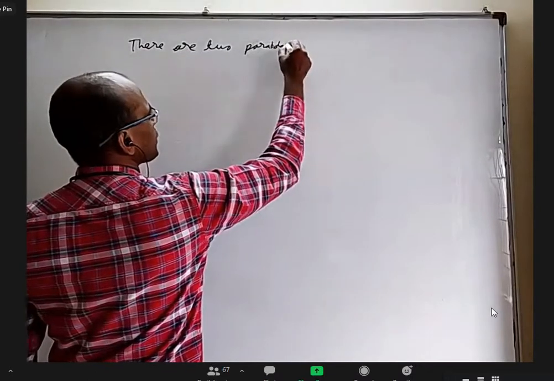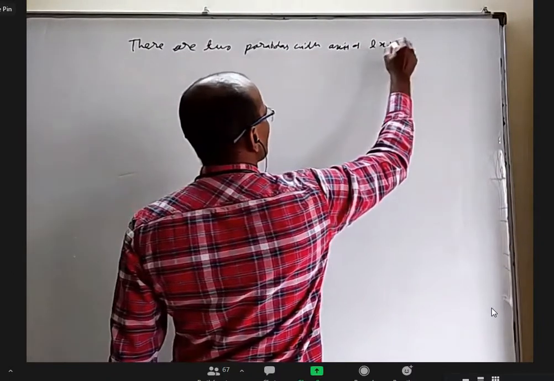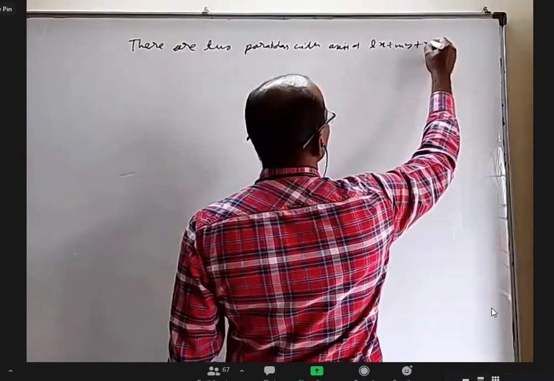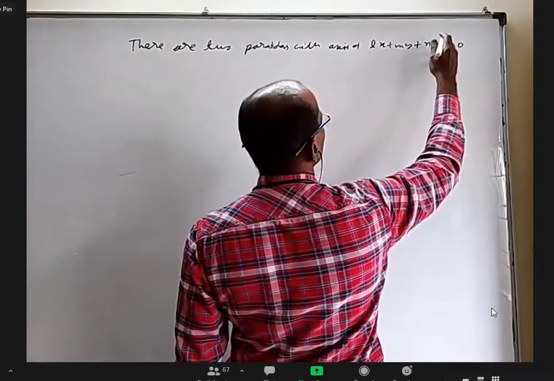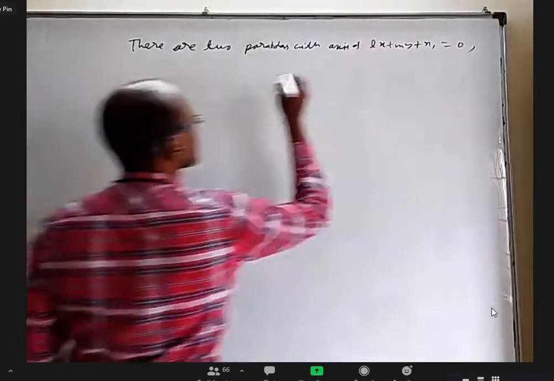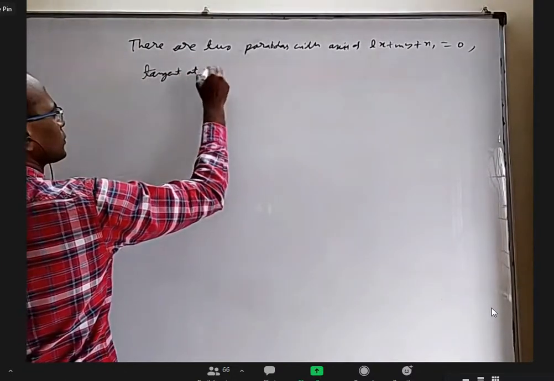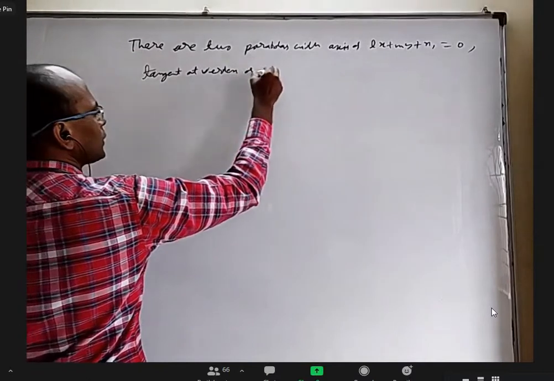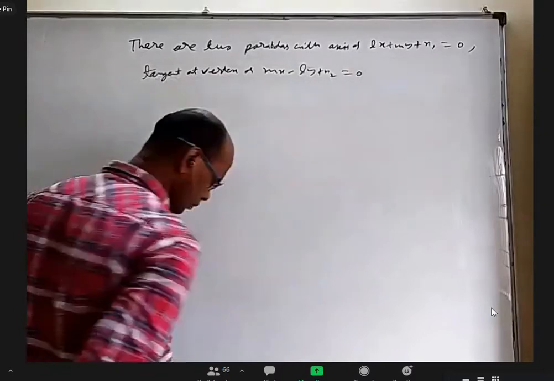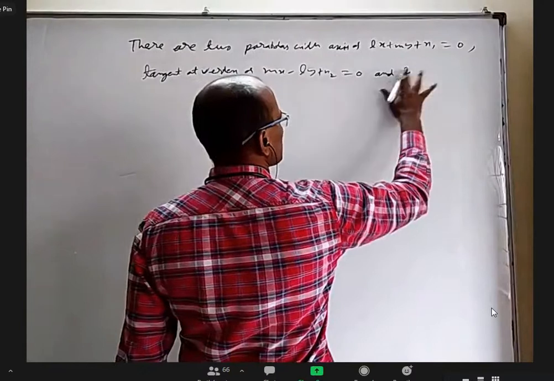There are two parabolas with axis as Lx plus My plus N1 equal to 0, tangent at vertex as Mx minus Ly plus N2 equal to 0, and length of latus rectum is 4a.